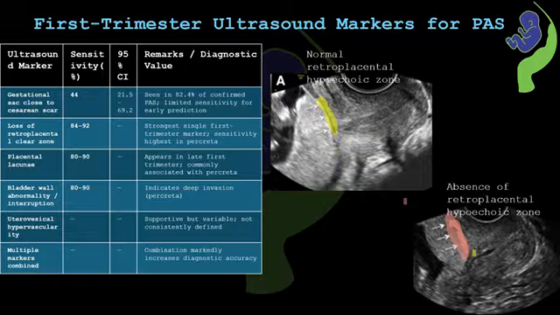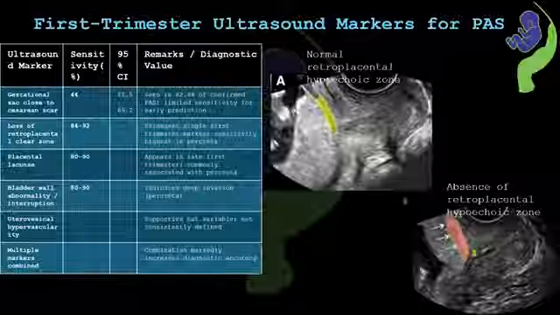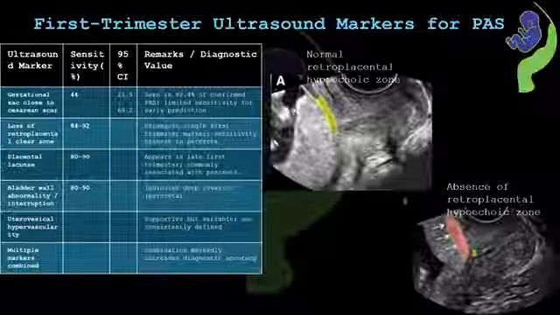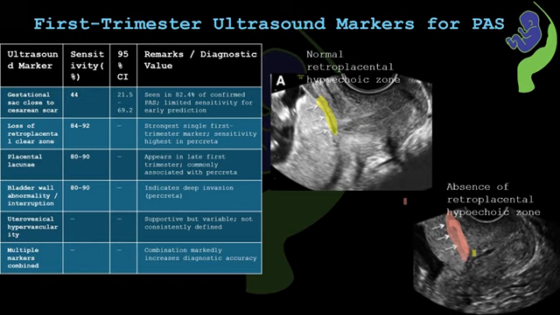These features can appear in some cases even in late first trimester. However, presence of these findings should prompt us to have a careful follow-up. In the first picture A, you can see the three arrows pointing towards the normal hypoechoic retroplacental zone. Whereas in the second picture, the three arrows point towards the area where you don't see that normal retroplacental space. So this is called absence of the normal retroplacental hypoechoic zone.